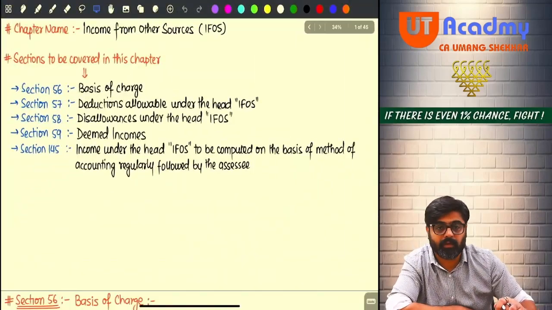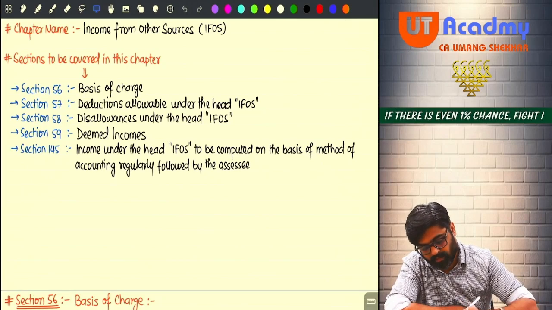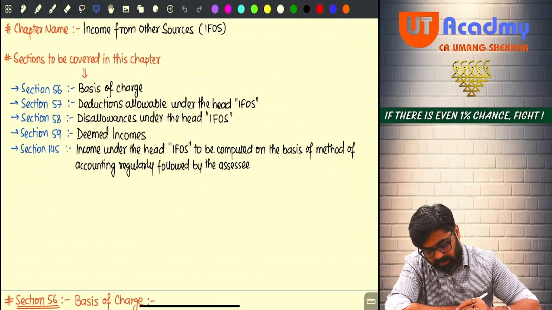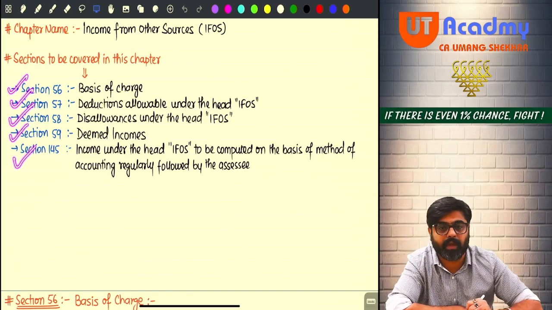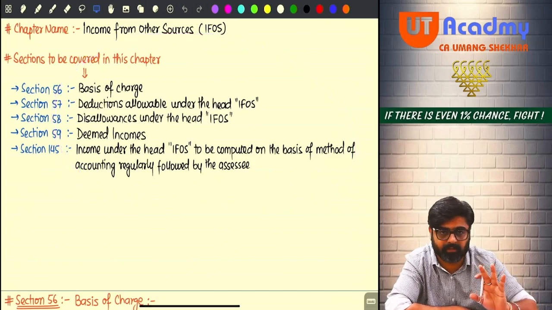See, I was talking about this only. Section 56, 57, 58 and 59, and then section 145. Okay, I have explained this. What is there in each section I have already explained.